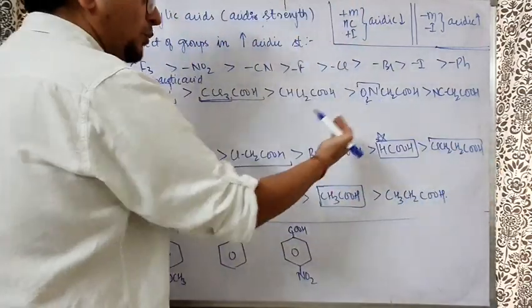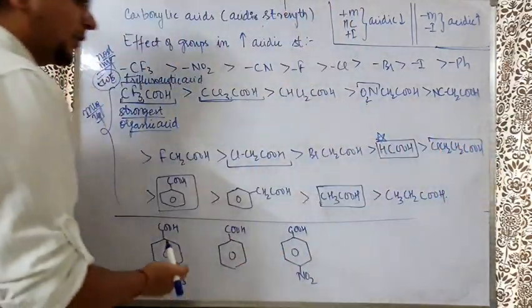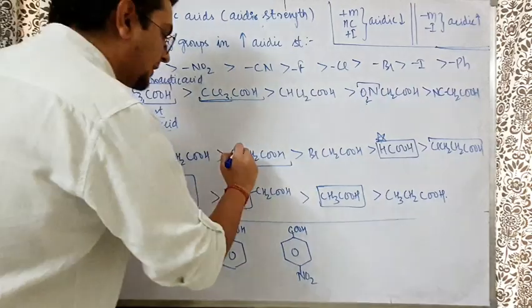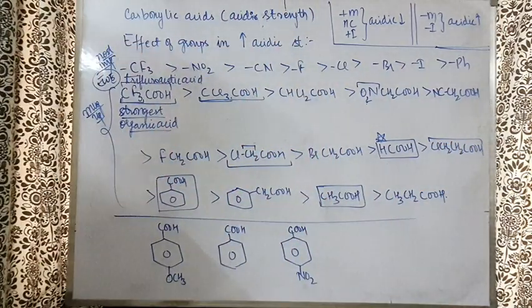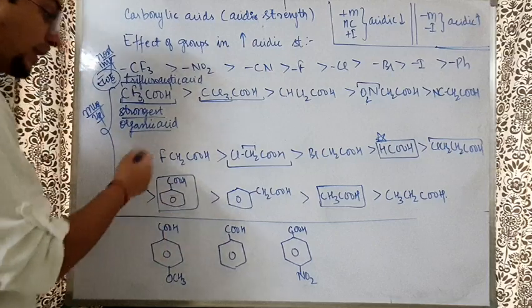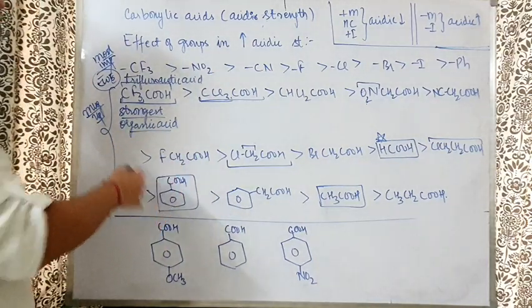This has to come. That means one more carbon away. Cl went one more carbon away. Sir, here also Cl was there. Yes, that was one carbon away from COOH. This is 2 carbons away. So even less withdrawing effect will be there because -I is distance dependent. So the further it goes, the weaker it becomes. Then benzoic acid. Surprisingly, benzoic acid is much less acidic than all these.